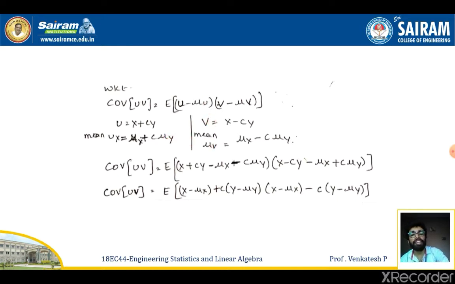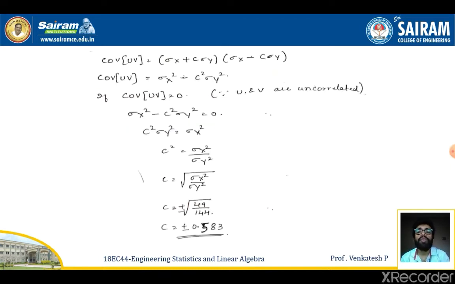So I will have the equation covariance of uv is equal to expectation of (x plus cy minus mu x minus c mu y)(x minus cy minus mu x plus c mu y). On simplifying this by taking common factors, I can take x minus mu x one time and c times y minus mu y, and the same thing here also, x minus mu x minus c times y minus mu y. I can rewrite by taking common factors.